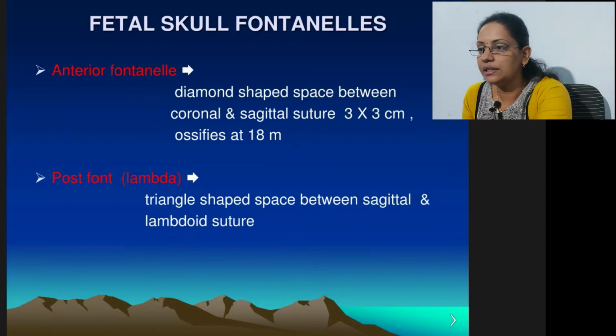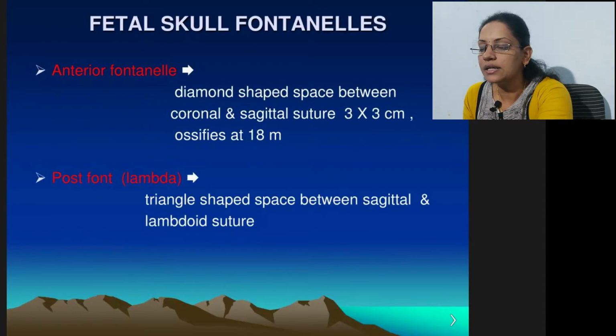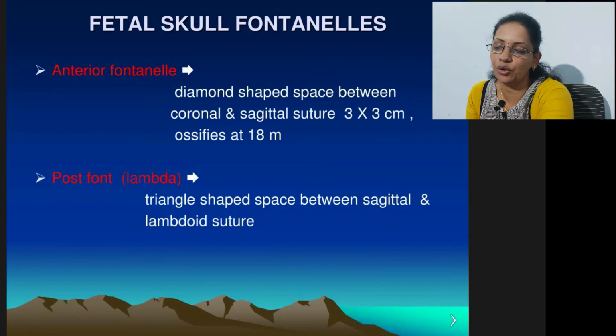Now these are the fontanelles. This is the anterior fontanelle which we had seen in this slide. This is the anterior fontanelle and posterior fontanelle. These are the two fontanelles basically, and this anterior one is diamond shaped. This is between coronal and sagittal suture. Posterior, or it is called as lambda, is a triangular shape between sagittal and lambdoid suture.